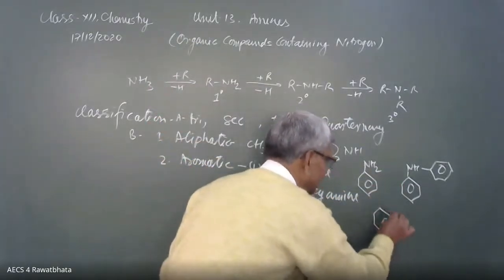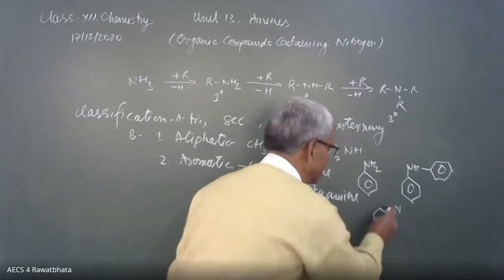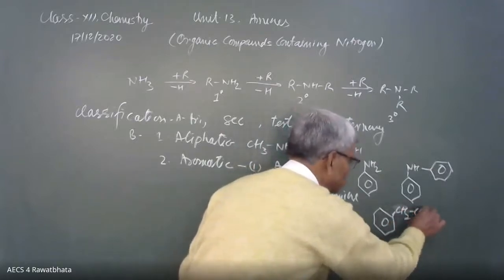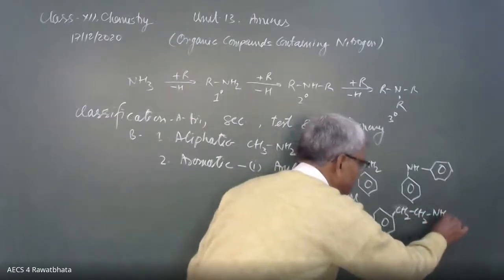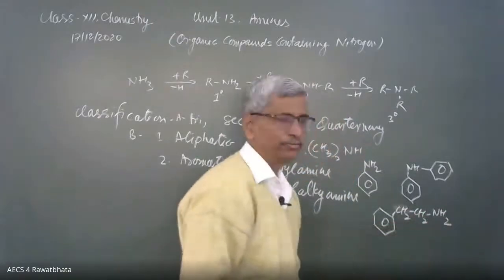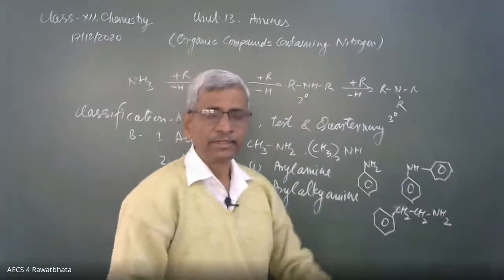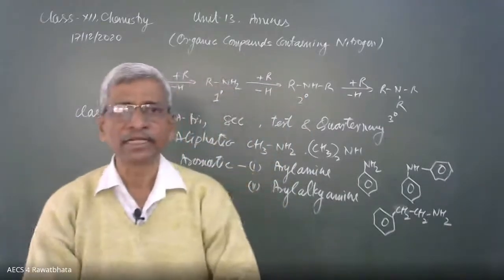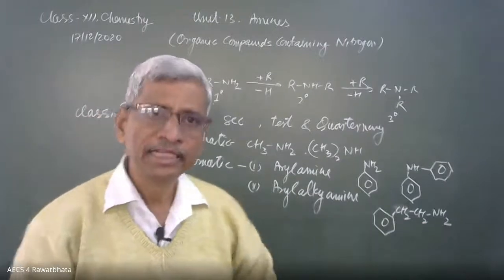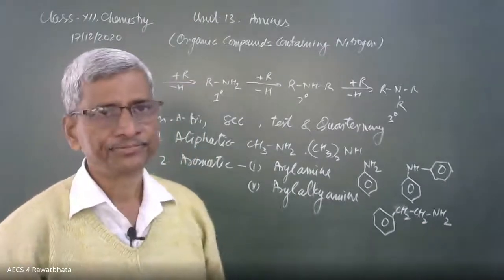Here it is CH2, CH2, NH2. Here is aryl group as well as alkyl group. Both are there. Benzene ring is not directly attached to the nitrogen. Then it is called aryl alkyl. It remains aromatic. Okay, beta?